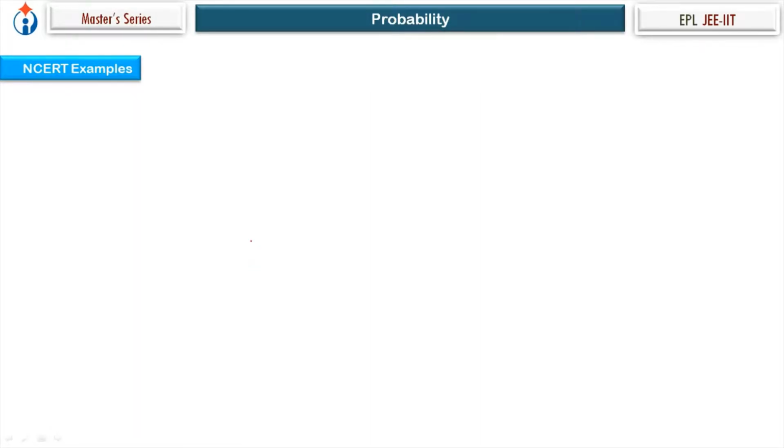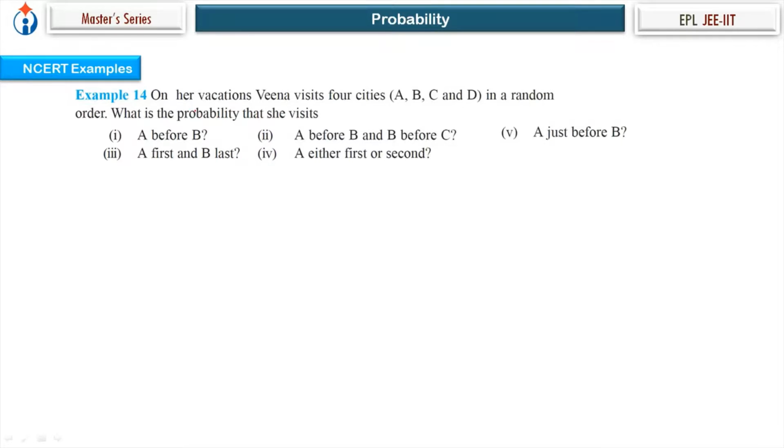Let's see the next example. Let's comprehend what is given. On her vacations, Veena visits 4 cities A, B, C, and D in a random order. So that's the random experiment. Veena visits 4 cities in a random order. Now, what is the probability that she visits A before B, and B before C? One by one, we will look at them. So let's start.